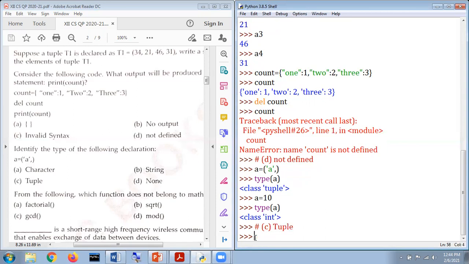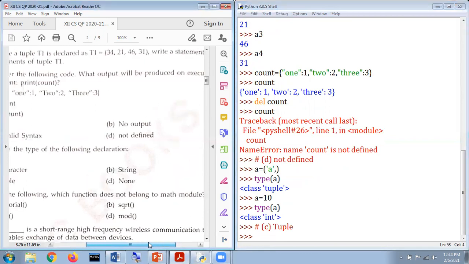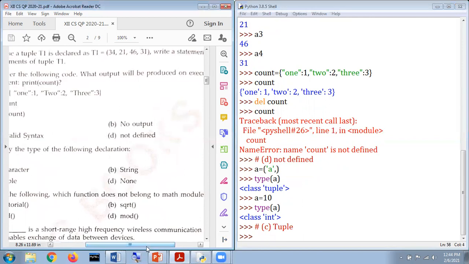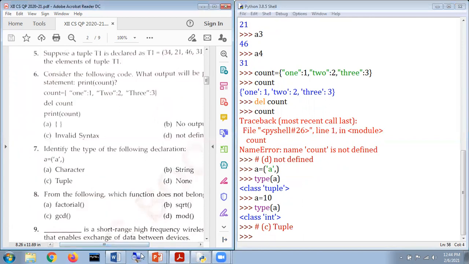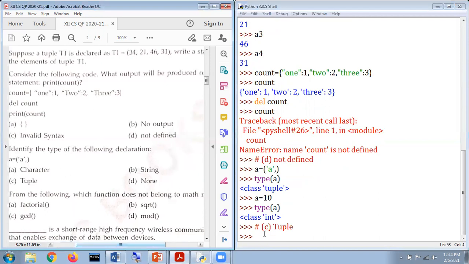Okay. Next, it says from the following, which does not belong to math. Can we explore it more? The math module. Hopefully you get the answer to that, but can I just give you better clarity for that, if you allow me to do the same?